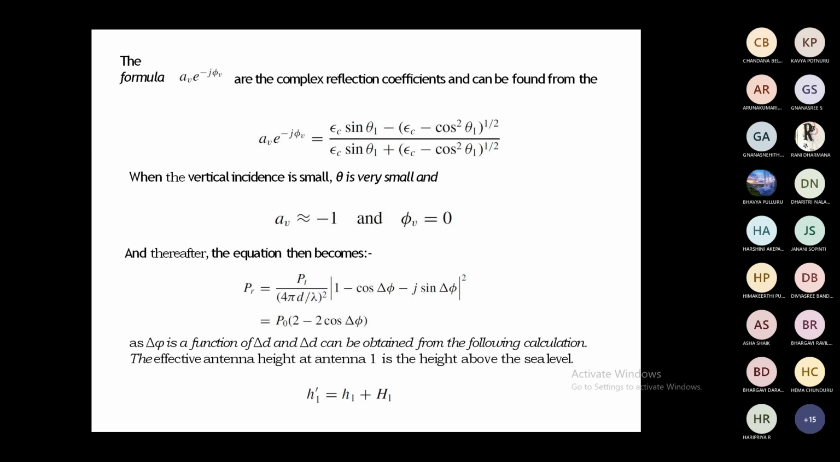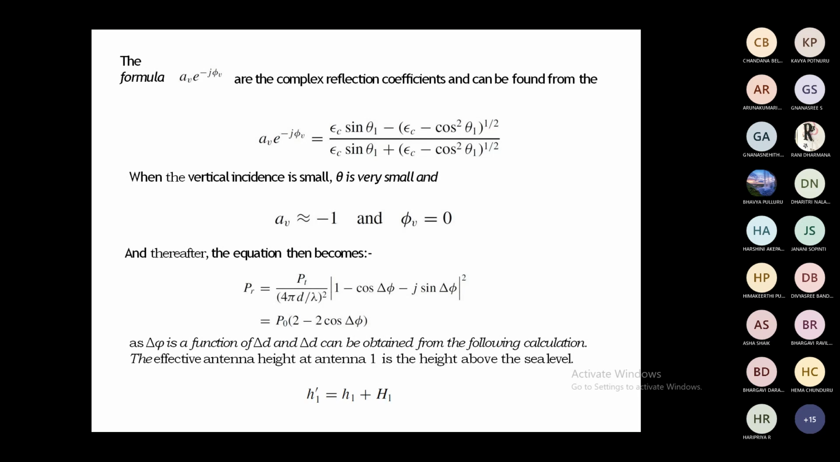Substituting the Av value and phi v value, the equation becomes PR equals PT by (4 pi d by lambda) squared, times modulus of 1 minus cos delta phi minus j sin delta phi, whole squared. After simplification, with P naught equal to PT by (4 pi d by lambda) squared, PR is equal to P naught multiplied by 2 minus 2 cos delta phi.